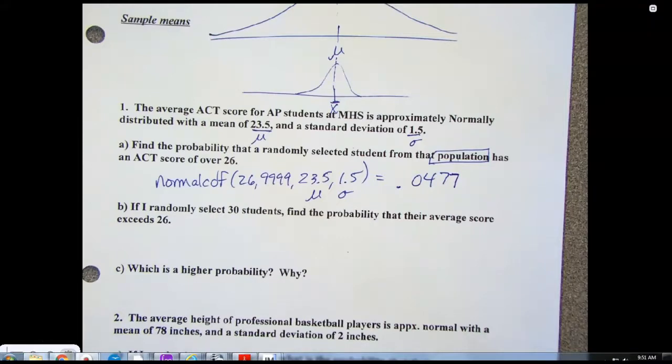Well, what does dividing by the square root of 1 do? Absolutely nothing. So you can think about it as part A is 1.5 divided by the square root of 1. Or you could think about it, well, it's the population, so I'm just going to use this. You see how those two are the same idea? You really just have to understand one of them. We'll talk about it more as we go.